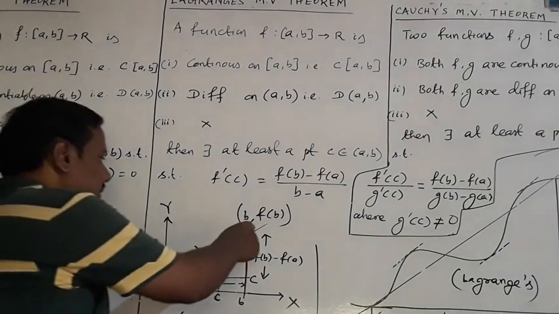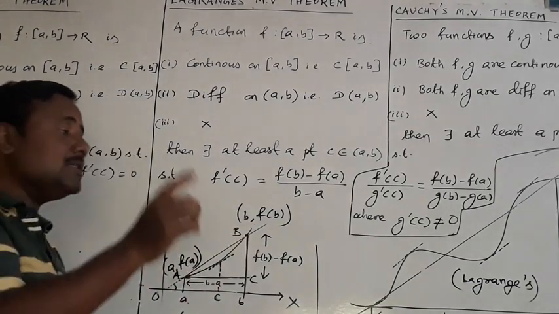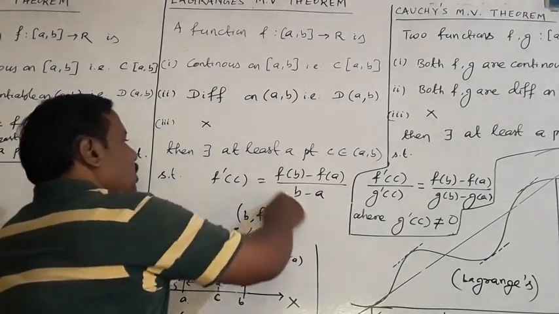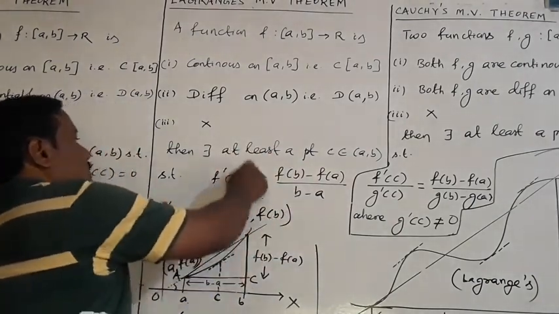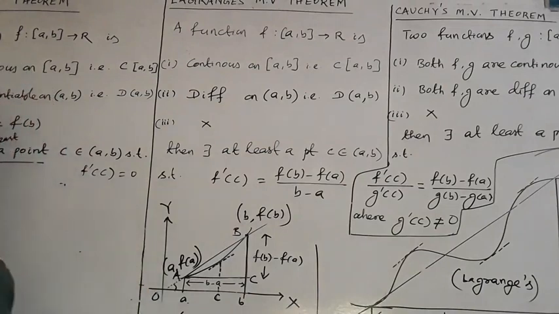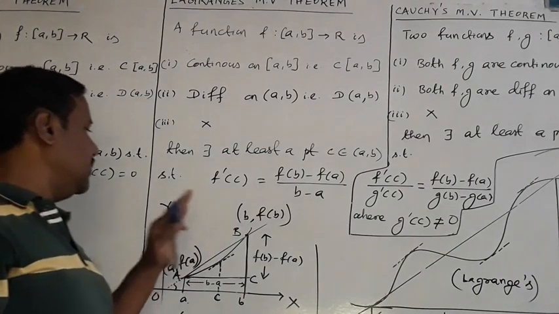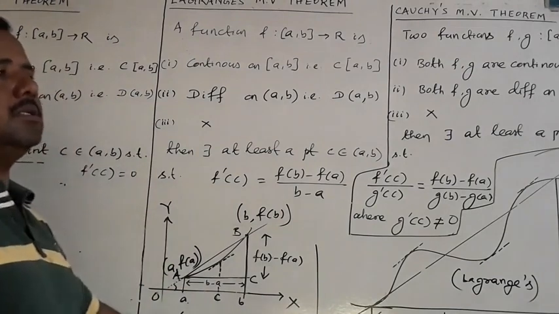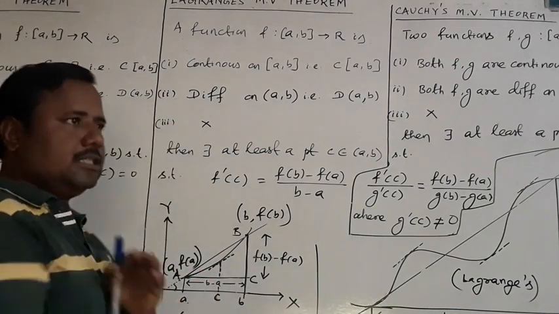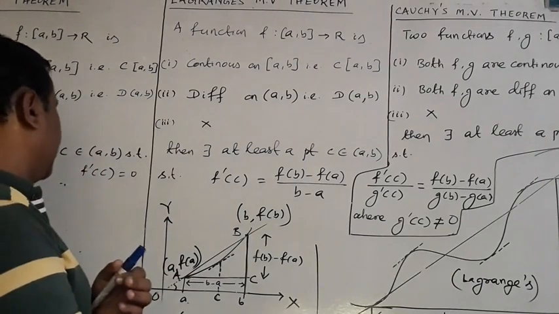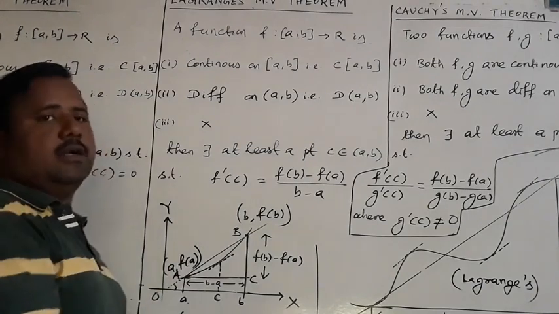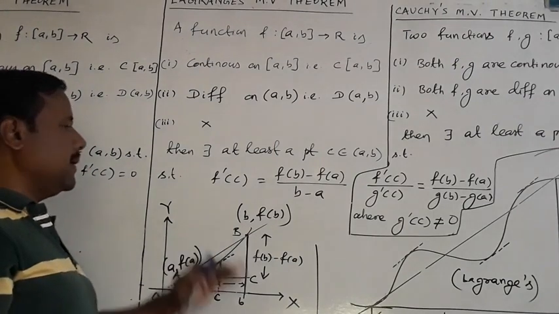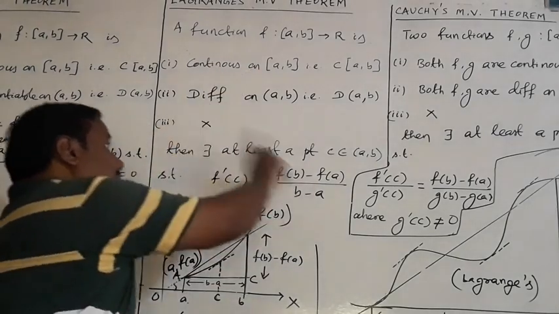That means there is a chord which is parallel to a tangent. This is the slope of the chord. This is the slope of the tangent. That is, draw a curve. In a curve, if it is continuous and differentiable according to the conditions, then the slope of the chord must equal the slope of the tangent. That is, the chord must be parallel to a tangent. You can draw it at least at one point.